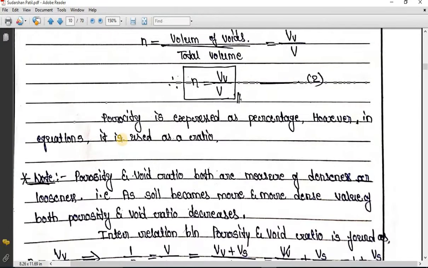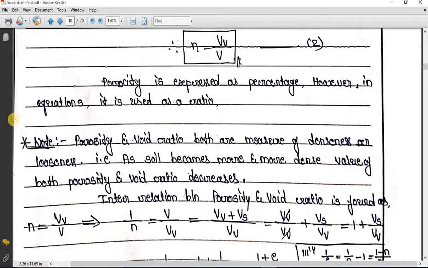Remember, this porosity is expressed as a percentage. However, in equations it is used as a ratio. While substituting in equations, you can use this porosity as a ratio, or else you can express it in terms of percentage.